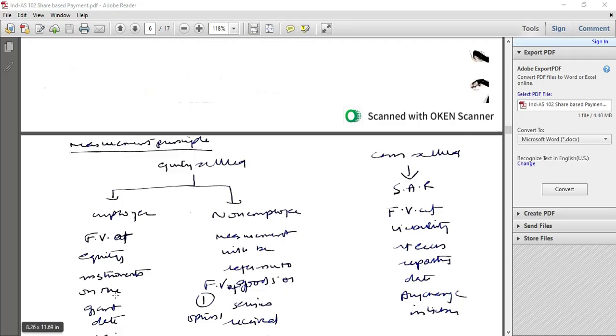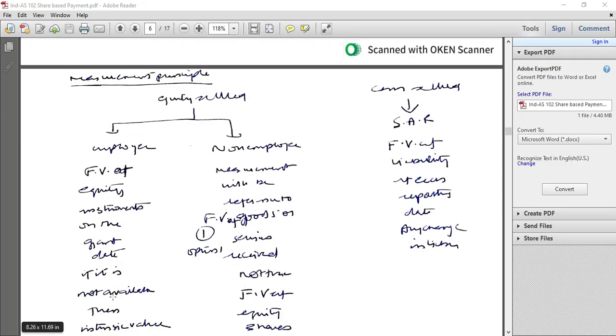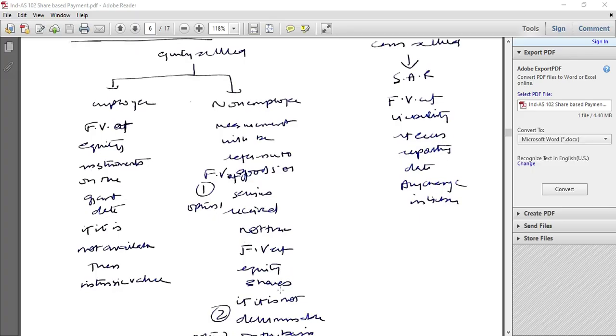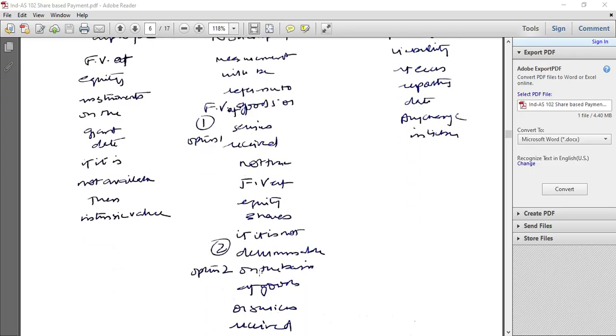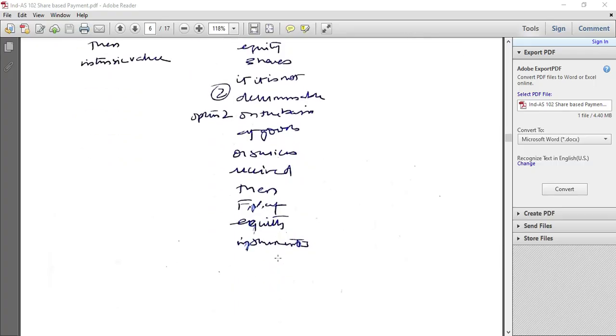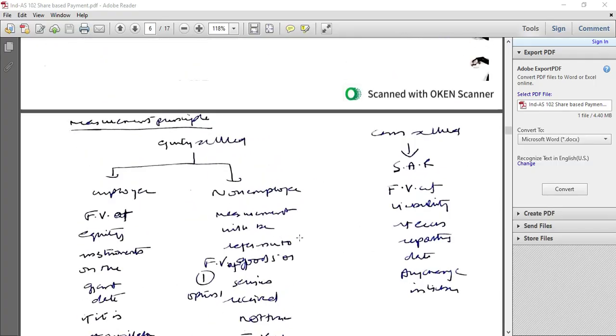Measurement principle, equity settled: for employees, the fair value of equity instruments at the grant date. If it is not available, then intrinsic value. Non-employee measurement: the fair value of goods or services received, not the fair value of equity instruments. If the fair value of goods or services is not available, then the fair value of equity instruments should be used.